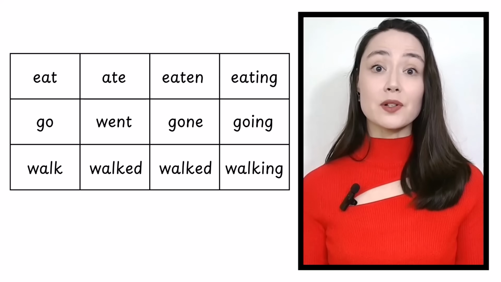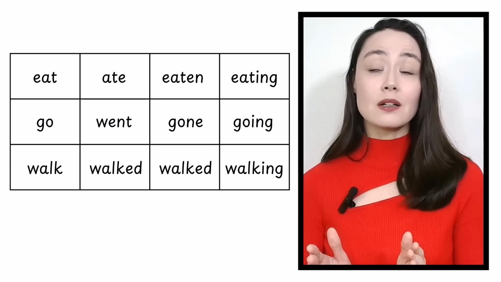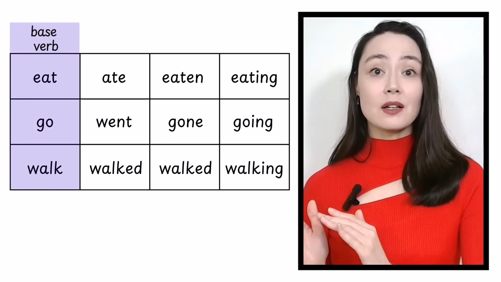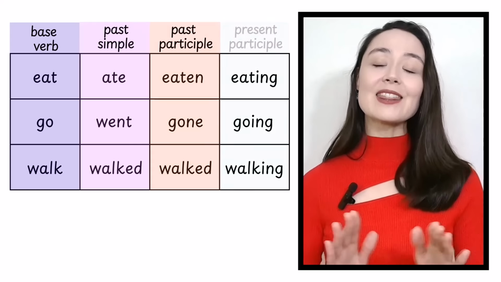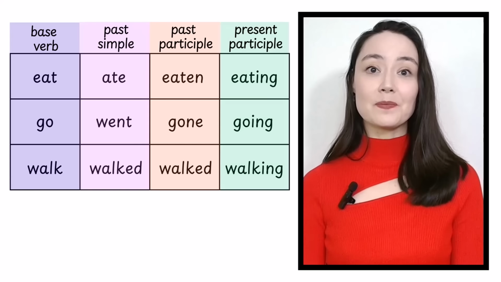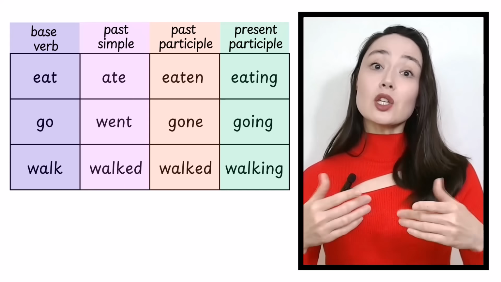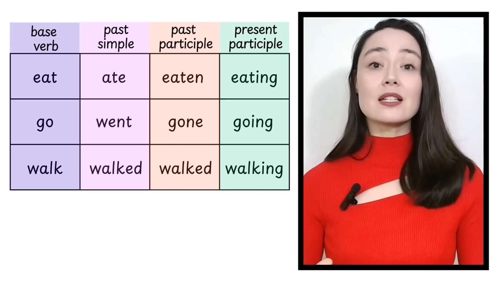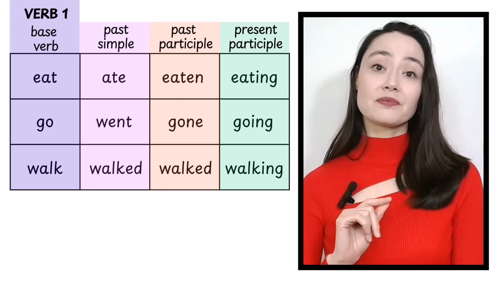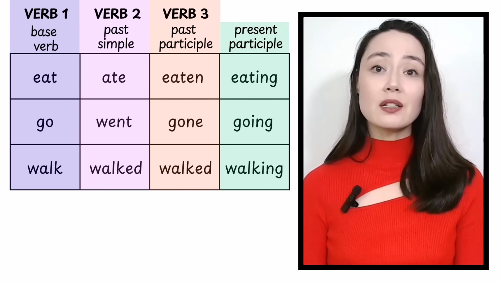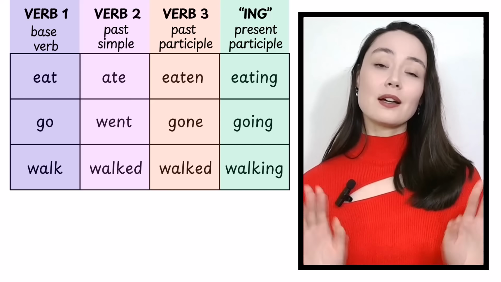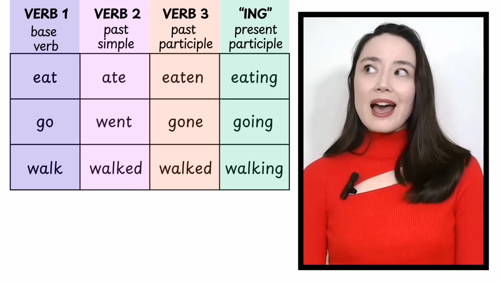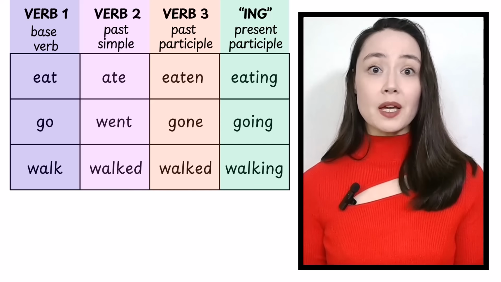What do we call these verbs? They each have a name. We have the base verb, the past simple, the past participle, and the present participle. In your classroom, your teacher might just keep things simple. Verb 1, verb 2, verb 3, and ing. Those names are simple and perfectly correct. How does this help with today's topic?